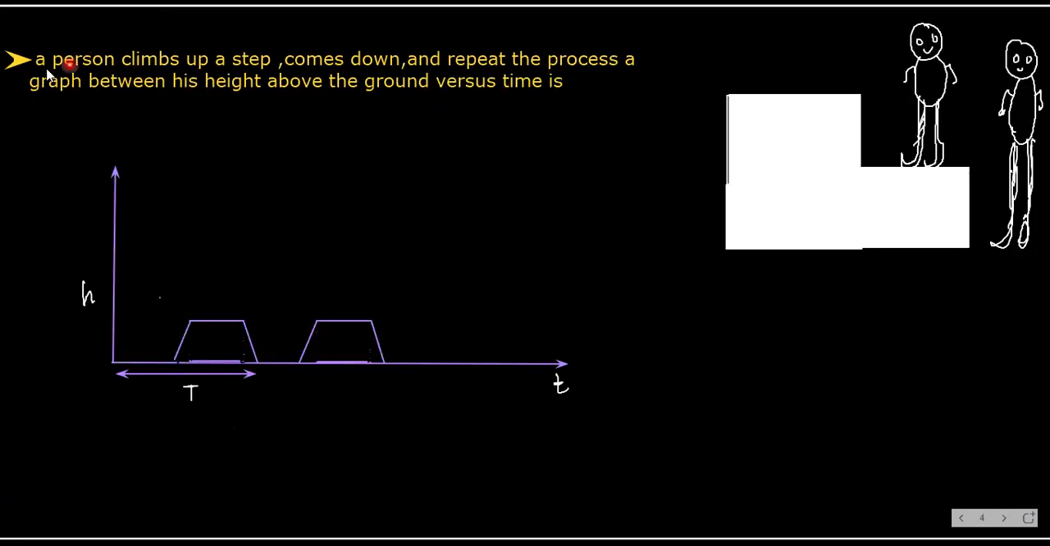Next one. Now suppose a person climbs up steps, comes down and repeats the process. The graph between his height above the ground versus time is as you can see here. First he will reach some height, then come down, again reach a height, again come down. From the initial position to the next initial position, whatever time is taken, that is the time period of his motion. Got it? Understand how it is.